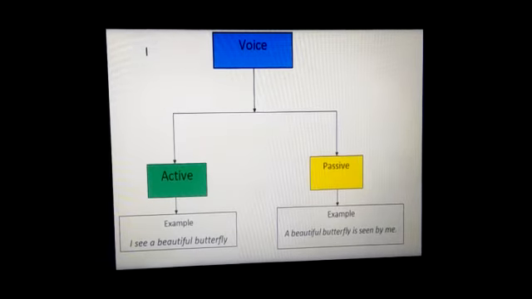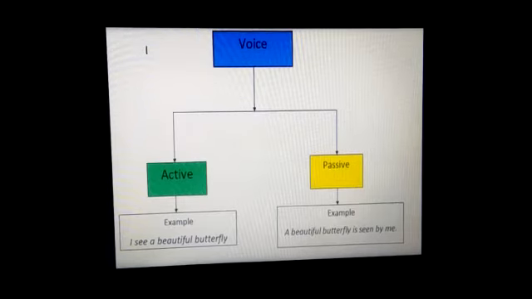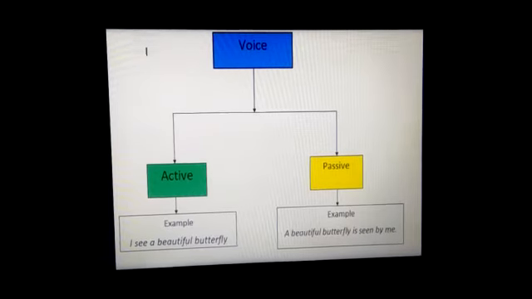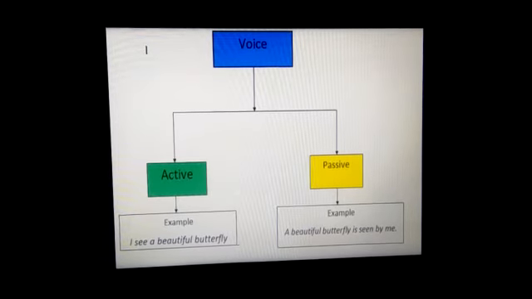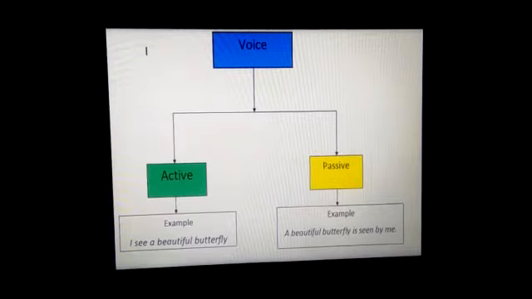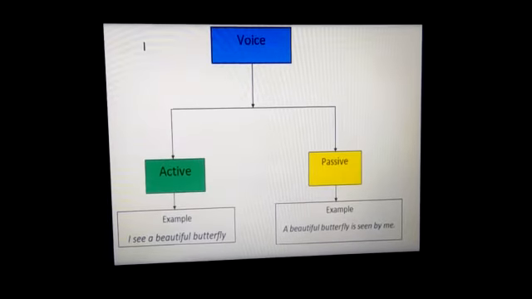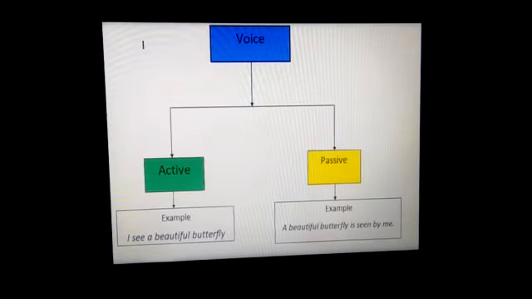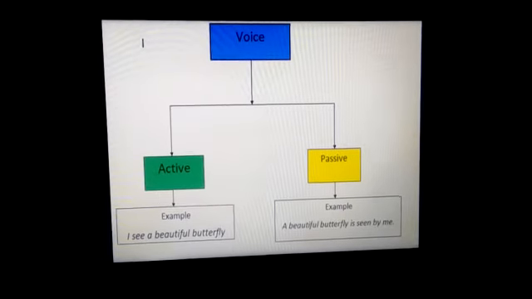And in the case of the verb, it takes the help of an auxiliary verb according to its tense: is, was, and so on. And the main verb, that is see, takes the past participle form.